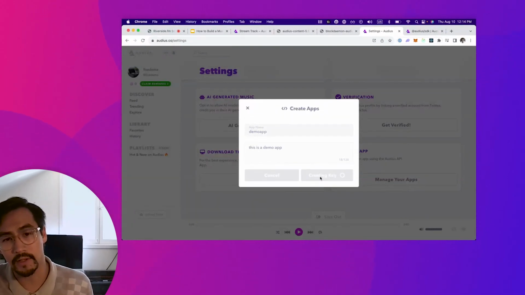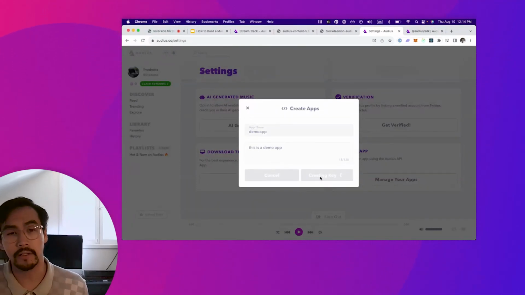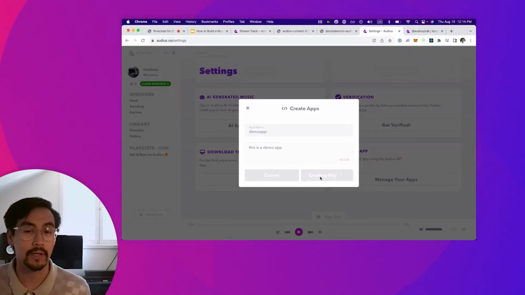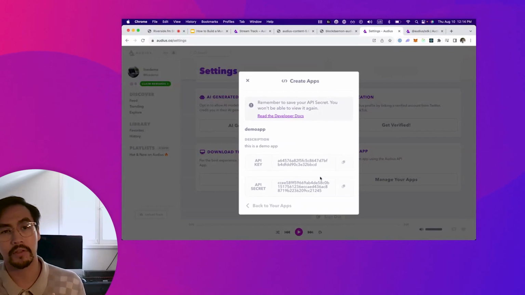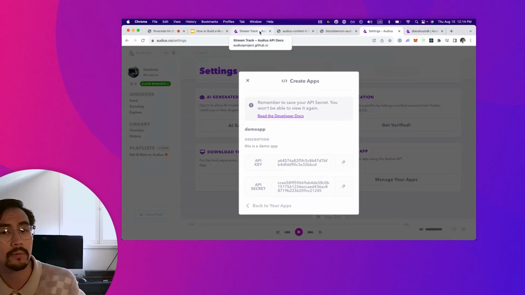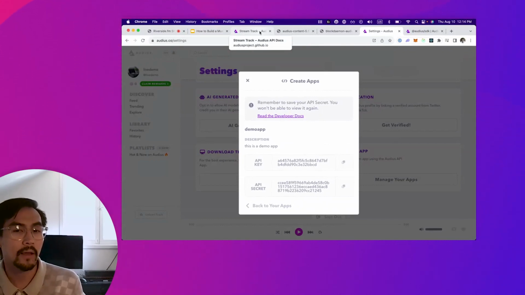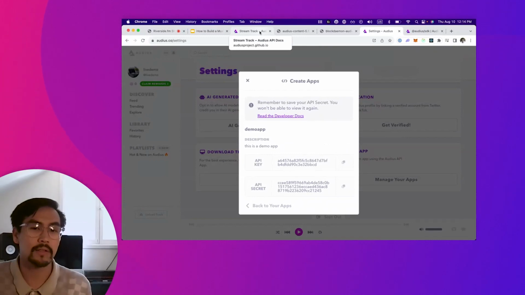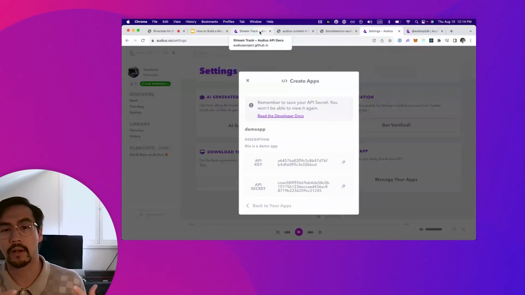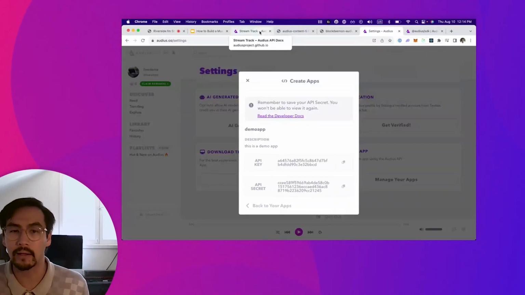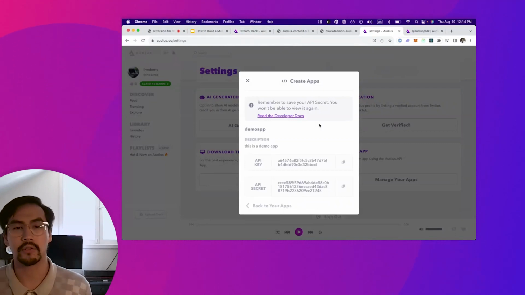What this will do for us is actually write to that Audius content ledger. Every action that takes place on Audius actually ends up on the content ledger and gets indexed and discovered by the services that actually serve queries. So before, when we were looking at our REST API, we were talking to one of these services or nodes that was being operated by a member of the community. This data that I just, when I created this developer app, was written to the chain, and those nodes were able to index it and broadcast it back so that a client like this app that we've built with Audius.co can actually retrieve these values and show them.